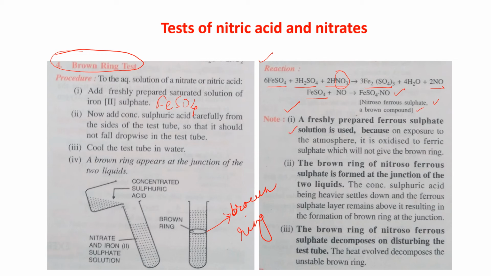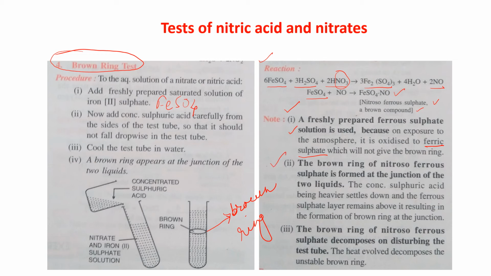Because on exposure to the atmosphere, ferrous sulfate will oxidize to ferric sulfate, and ferric sulfate does not give the brown ring. That is why I said prepare it then and there only and use it. You cannot keep it for long.